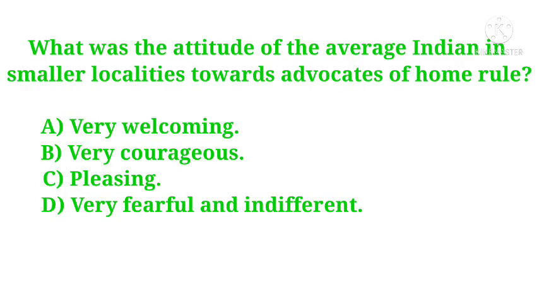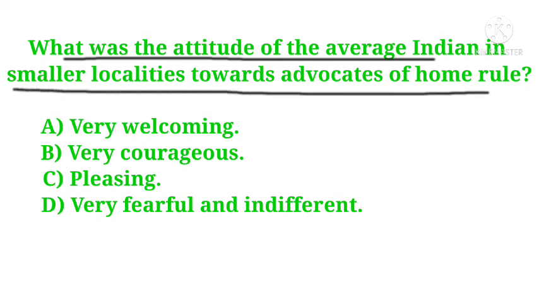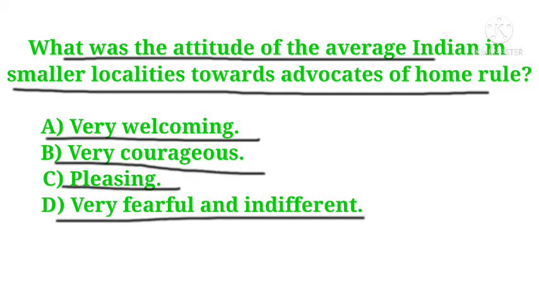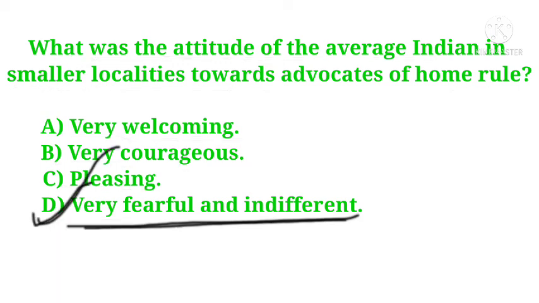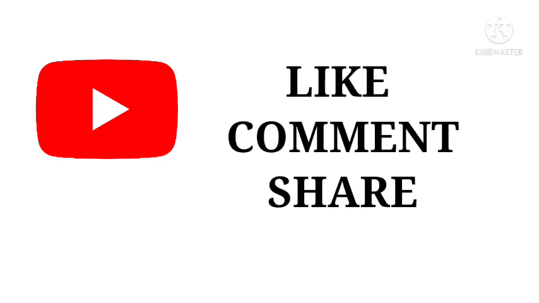Okay. What was the attitude of the average Indian in smaller localities towards advocates of home rule? Options are very welcoming, very courageous, pleasing, very fearful and indifferent. The correct answer is very fearful and indifferent. Okay, by this we come to an end of the video.